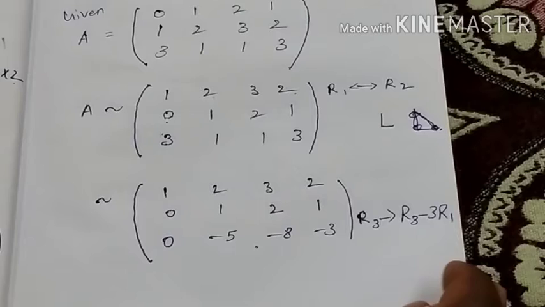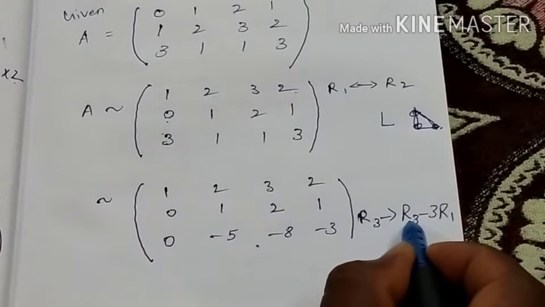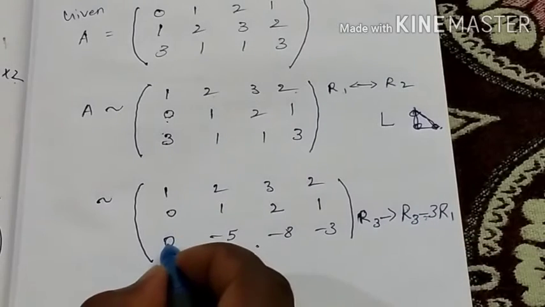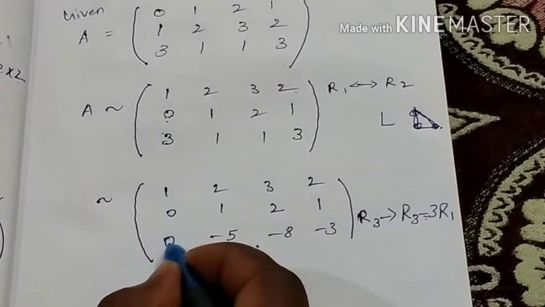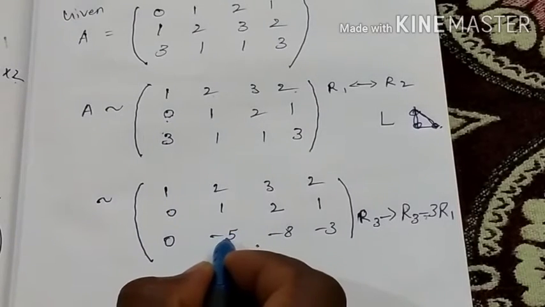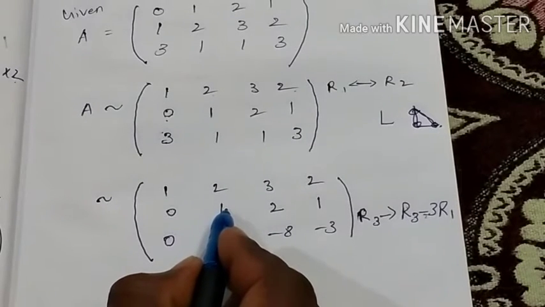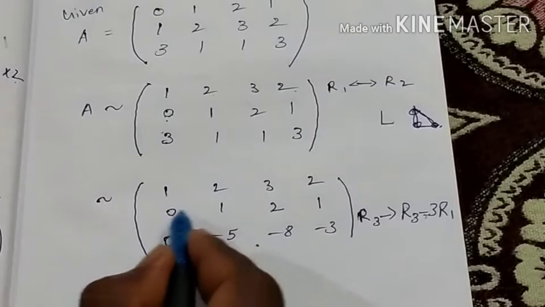So R3 goes to R3 minus something; to make the first column element 0, consider the R1 values. If you are making the second column element 0, you consider R2. The column depends upon the rows.